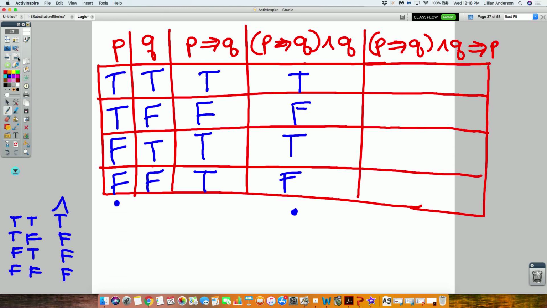Don't get confused, okay? True and true is true for implication. False and true, true. True and false, false. False and false, true. And you see the order I went in? It's important that you go that way. If you didn't, you would have the wrong thing.